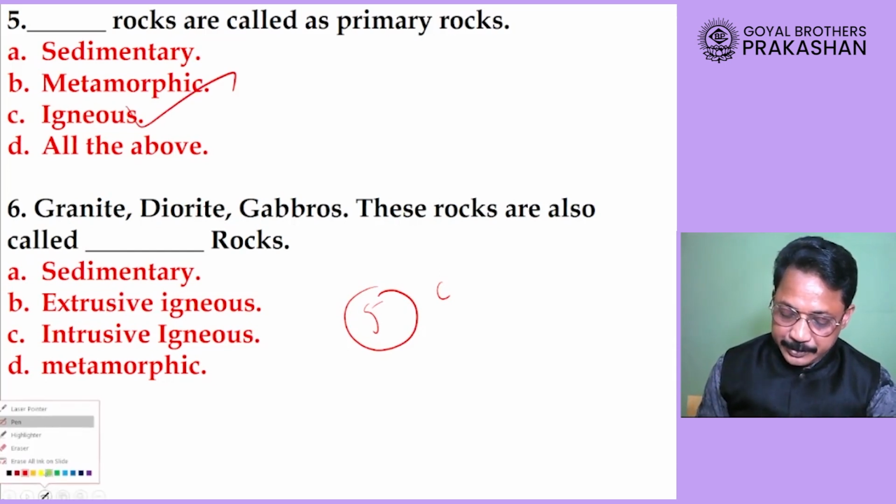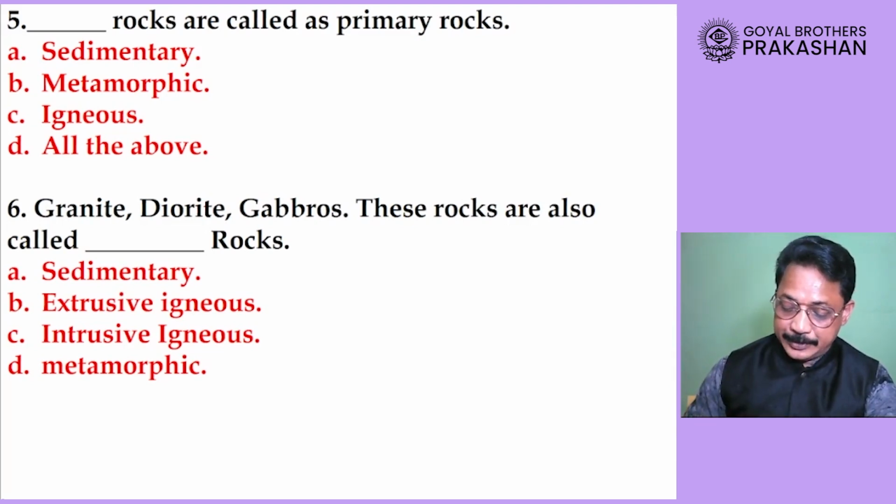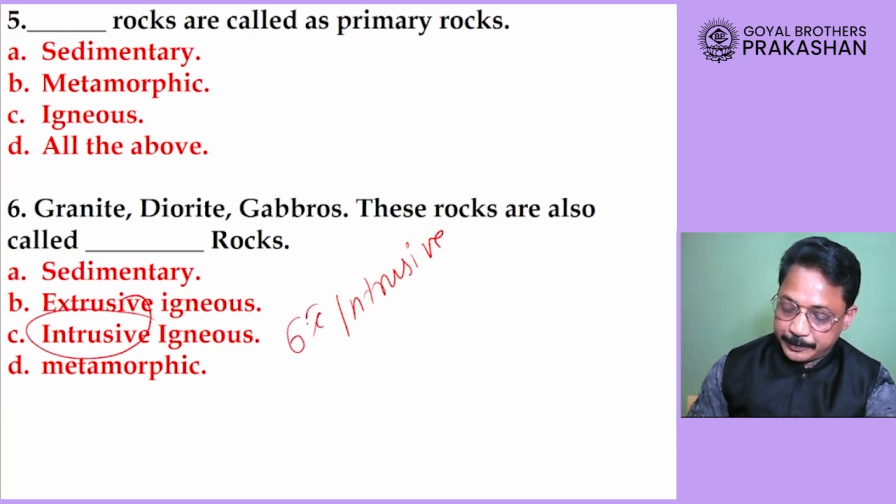Our question number 6 now: granite, diorite, gabbros. These rocks are called dash rocks. They are sedimentary rocks. They are extrusive igneous rocks, intrusive igneous rocks, or they are metamorphic rocks. So, dear student, here answer is all of them are intrusive igneous rocks. So, question number 6 answer is option C, intrusive igneous.